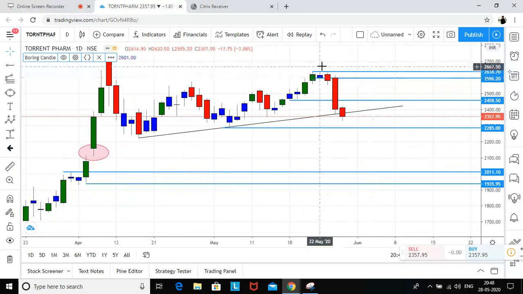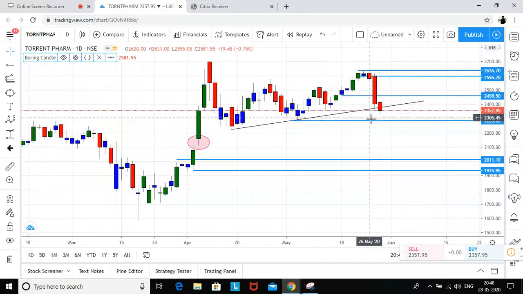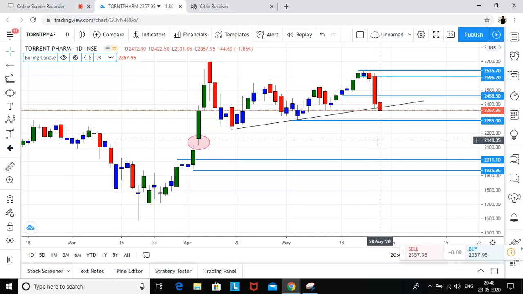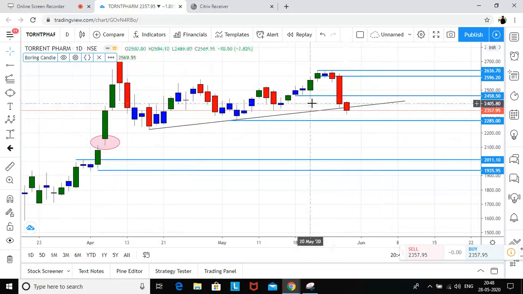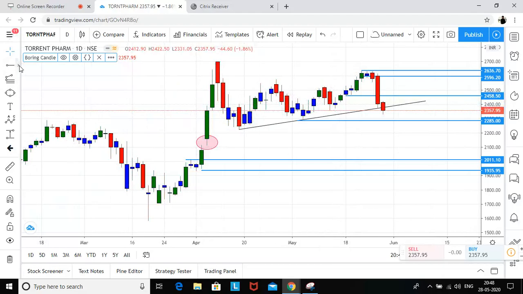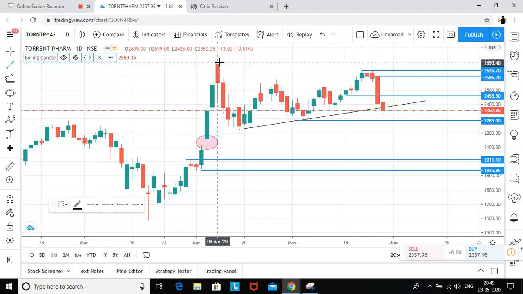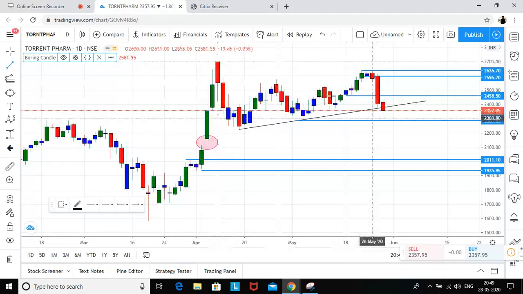The result was very good, but then we saw this profit booking, right? They always say sell on good news, buy on rumors. So that's the case it seems, because I'm not watching any news, but then I got to know that there was a good news on Torrent Pharma. There was no reason for the stock to go below this level, but unfortunately it gave a close.